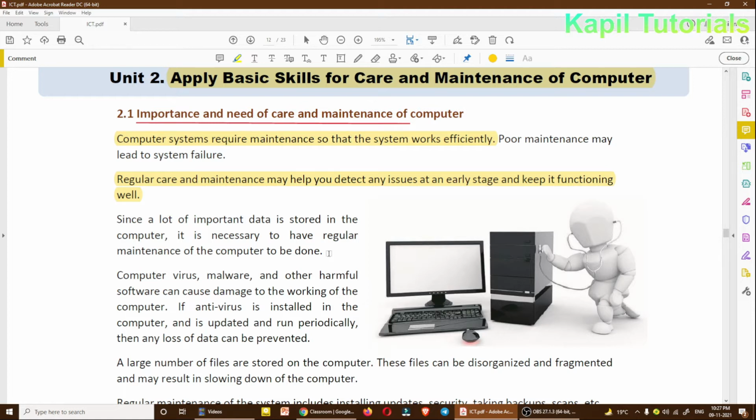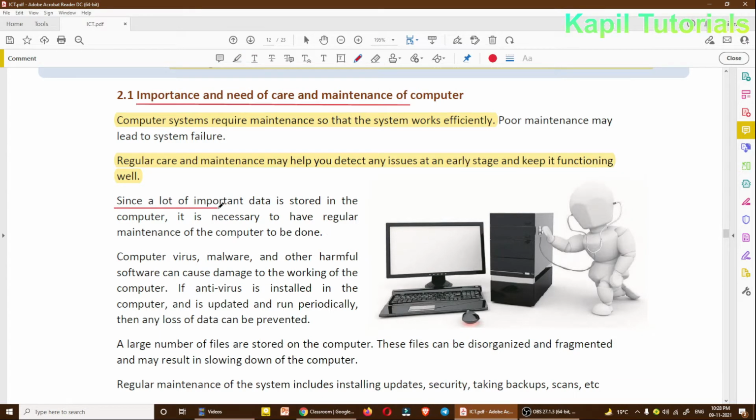For example, Google Classroom, which we are using, everything is saved in drive. So since a lot of important data is stored in the computer, it is necessary to have regular maintenance of a computer done.